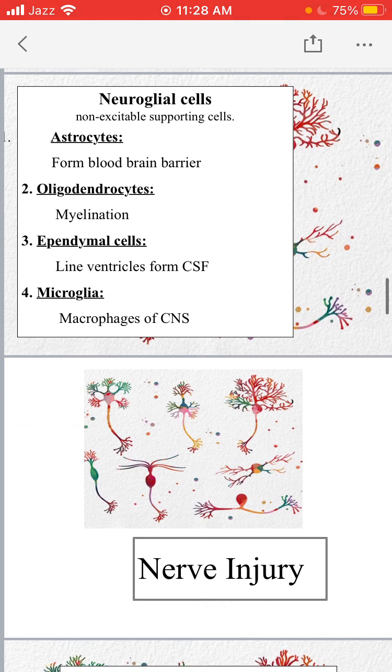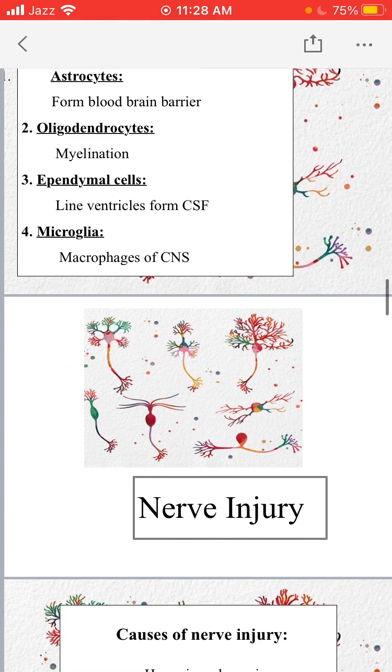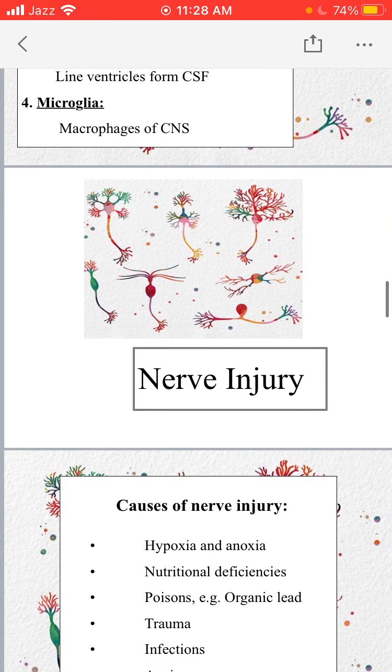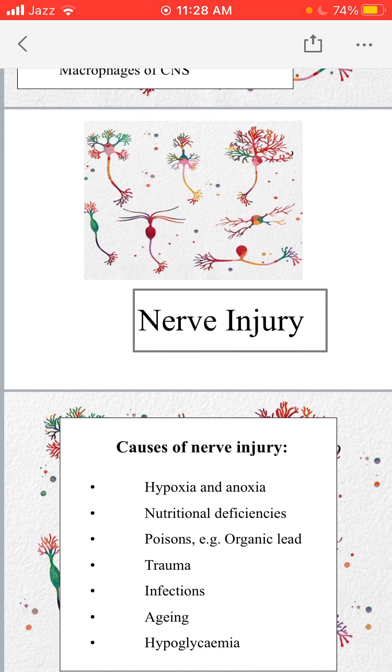Now coming towards the nerve injury. Nerve injury is basically damage to the nerves. So causes of nerve injury, number one is the hypoxia and anoxia. It means deficiency of oxygen delivery to the neurons. Whenever there is decreased partial pressure of oxygen, it results in decreased supply of oxygen to the nerves or the neurons. This will cause damage to the neurons.